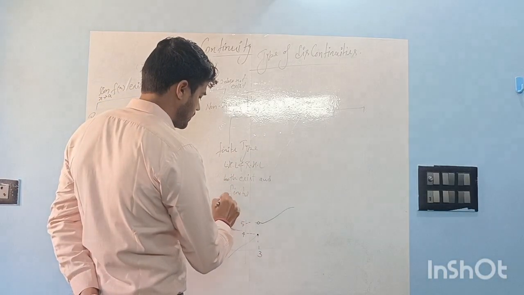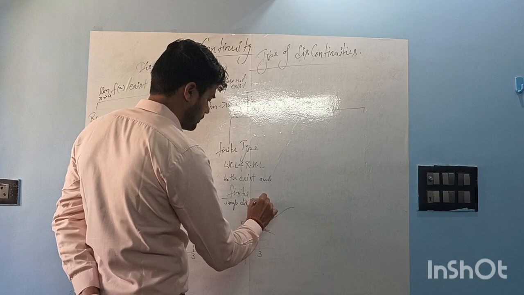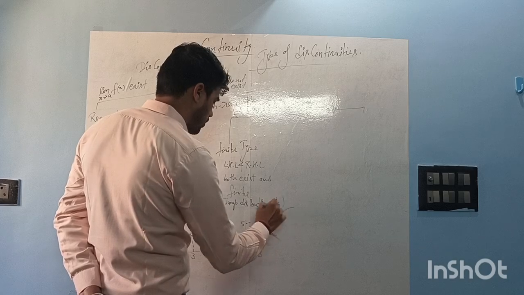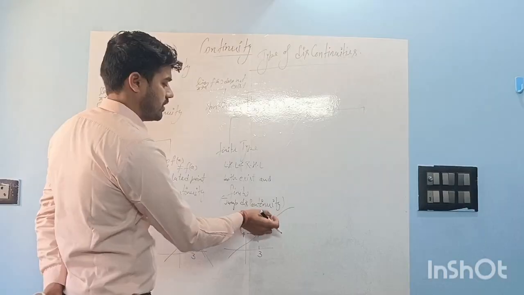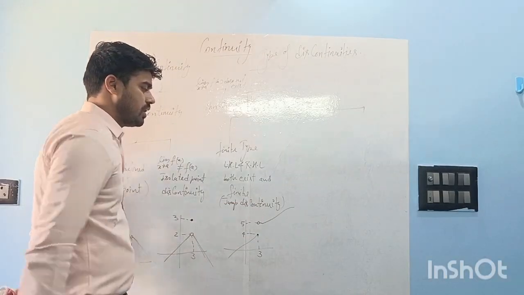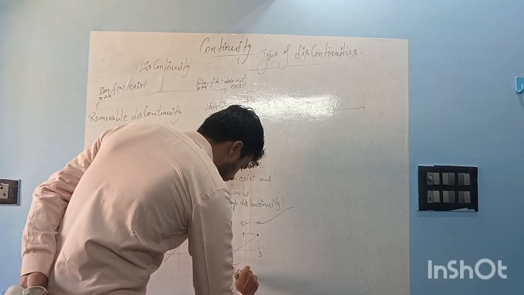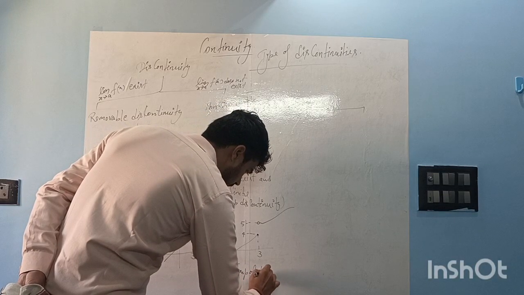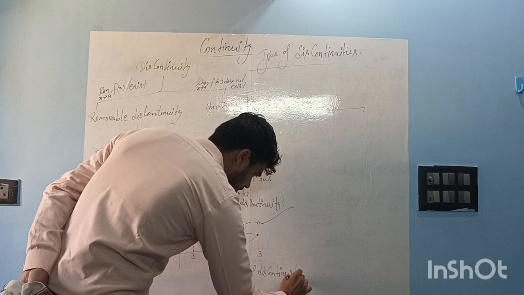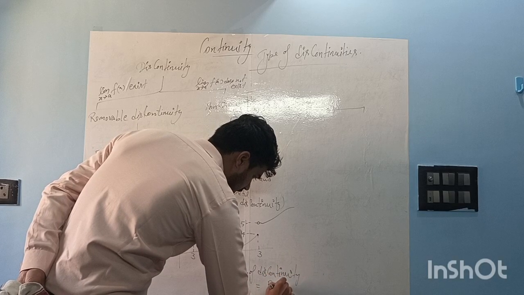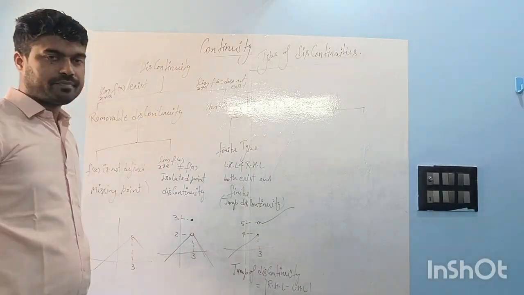We also call it jump discontinuity, because it looks like we are taking a jump. When we are going from the left, we are taking a jump from here to there, right? This is called jump discontinuity also. And the jump of discontinuity, meaning how much jump we have taken, is equal to RHL minus LHL, and we will take the mod of it, right?